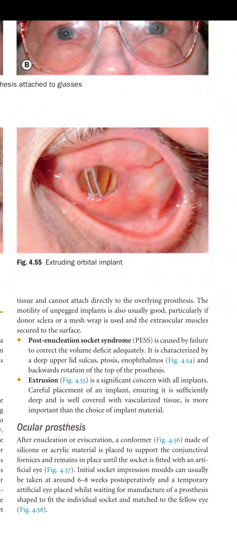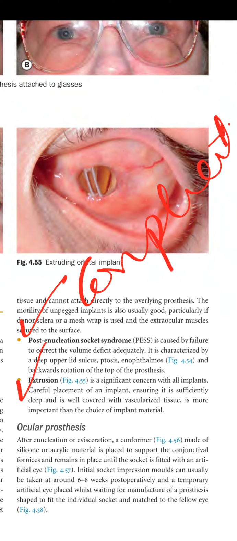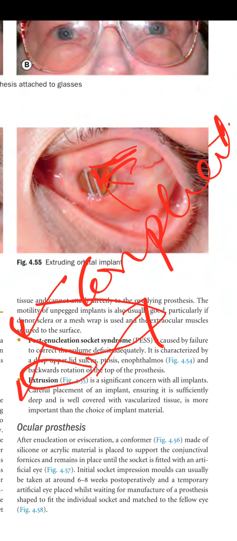Extrusion is a significant concern with all the implants. Careful placement of an implant, ensuring it is sufficiently deep and is well covered with vascular tissue, is more important than the choice of the implant material. So basically these are all the complications after the implants. There can be post enucleation socket syndrome, there can be extrusion of the implant, meaning the implant is getting out of the eye.